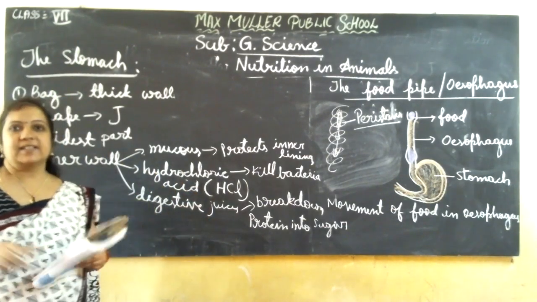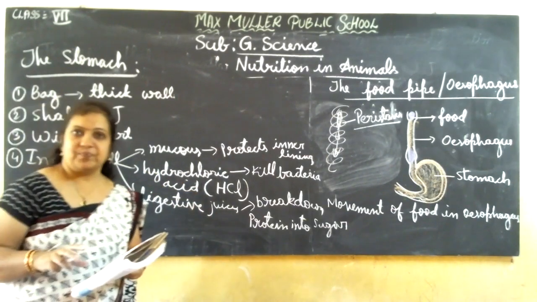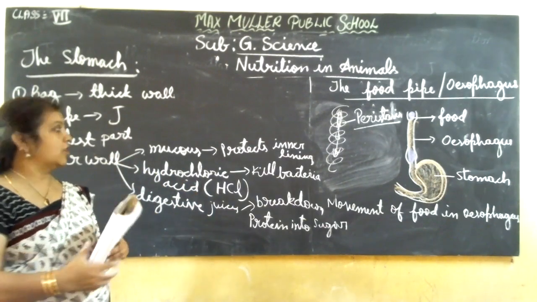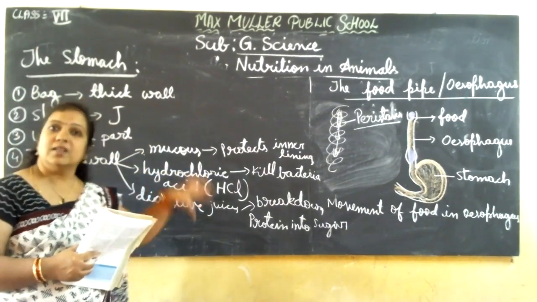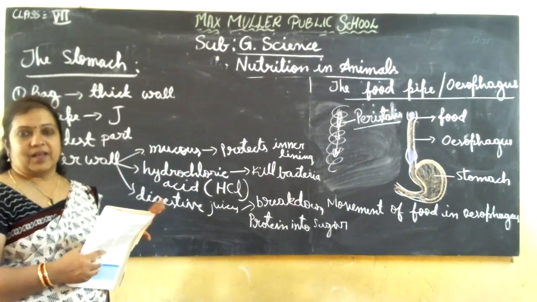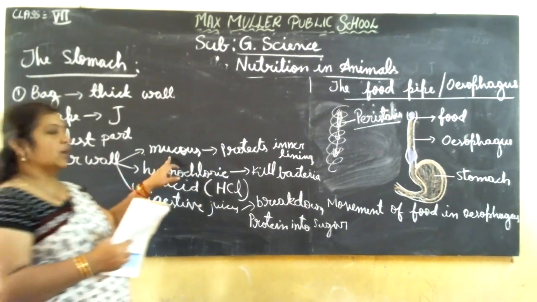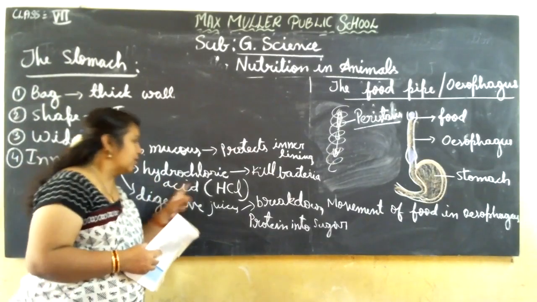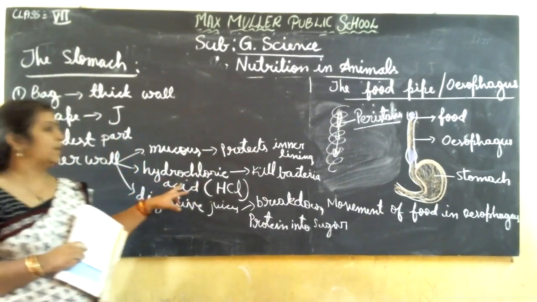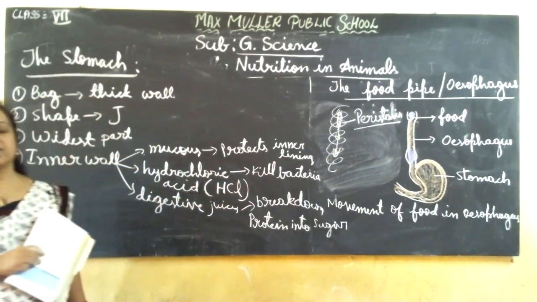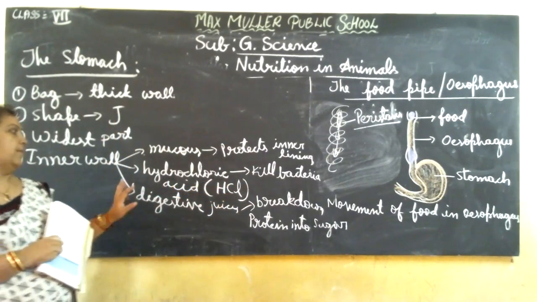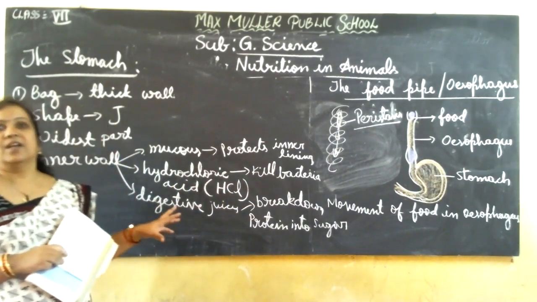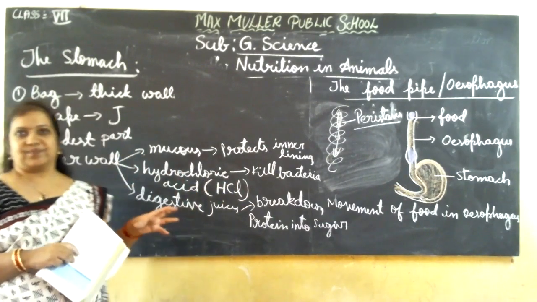Acids are corrosive in nature. Corrosive means they are burning in nature. That burning effect should not be produced on the wall of the stomach, so it is prevented by the mucus layer. Then hydrochloric acid is produced, which helps to kill the bacteria and viruses present in our food. Then it releases the digestive juices, which is the main thing, making our food digest.